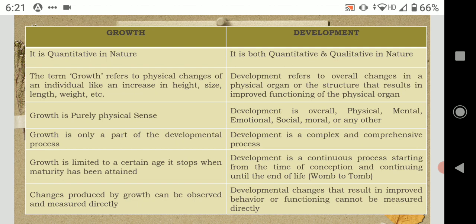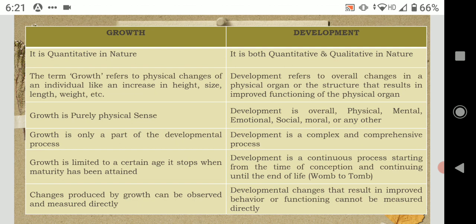So growth can be referred to describe the changes which take place in a particular aspect of the body or in a particular behavior of an organism. But when I am talking about development, I am describing the change in the organism as a whole and not a part. So when I am saying his hands are growing, his height is growing, but when I am talking about development, it is very, very comprehensive.